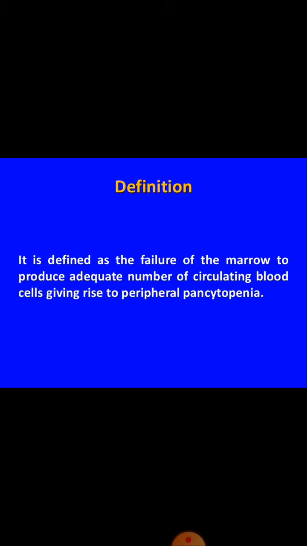Aplastic anemia is actually an autoimmune disease, and in this disease there is failure of the bone marrow to produce an adequate number of circulating blood cells. So there is peripheral pancytopenia, meaning that there is not only anemia. Aplastic anemia is actually a misnomer. There is not only anemia, but there is also a decrease in the number of WBCs and thrombocytes in the peripheral blood. So there is anemia as well as thrombocytopenia and leukopenia.